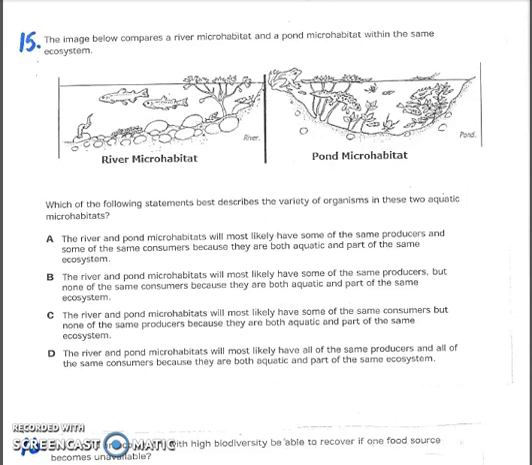B. The river and pond microhabitats will most likely have some of the same producers but none of the same consumers because they are both aquatic and are part of the same ecosystem. C. The river and pond microhabitats will most likely have some of the same consumers but none of the same producers because they are both aquatic and part of the same ecosystem. D. The river and pond microhabitats will most likely have all of the same producers and all of the same consumers because they are both aquatic and part of the same ecosystem.